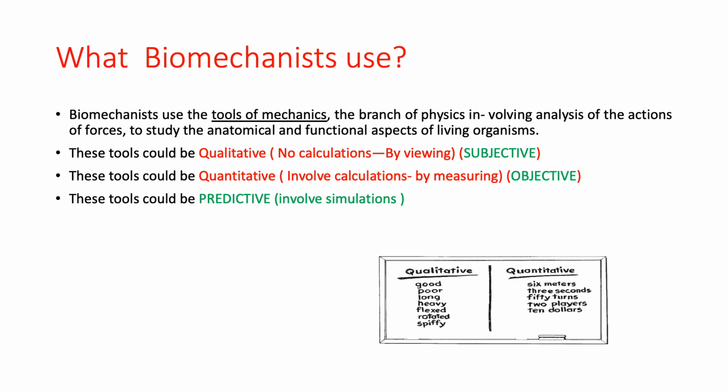On the other hand, when you are dealing with the quantitative analysis, then 6 meters, it is a number, 50 tons, so everything involves some number, some measurement. Okay, so this is the main difference. Majorly used are these two, qualitative and quantitative, and the predictive one is used in very special labs, and also it is very expensive. So these are the tools which we use.